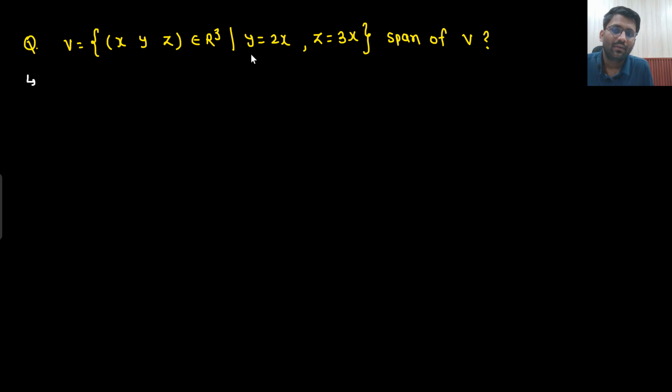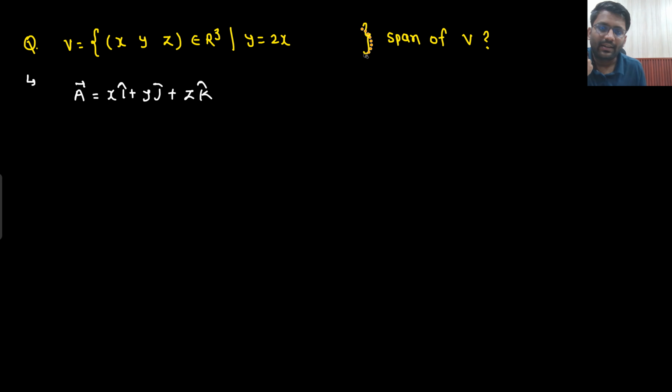Absolutely not. Y is depending on X. Z is depending on X. What does that mean? That means you have killed 2 variables. Only variable left is X. That means you are having a vector A which was X i cap plus Y j cap plus Z k cap. This is looking very easy.